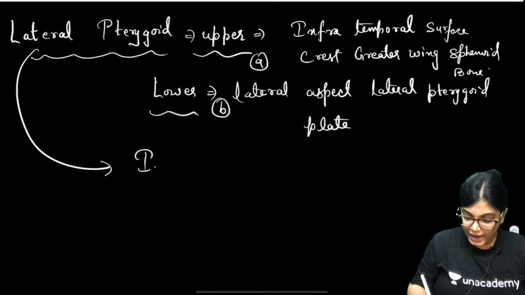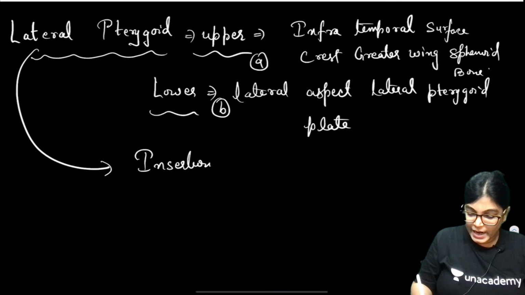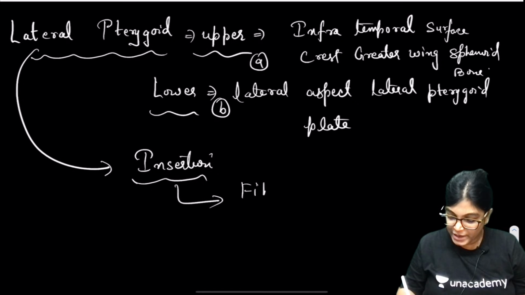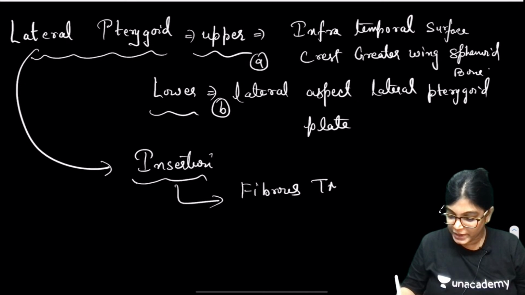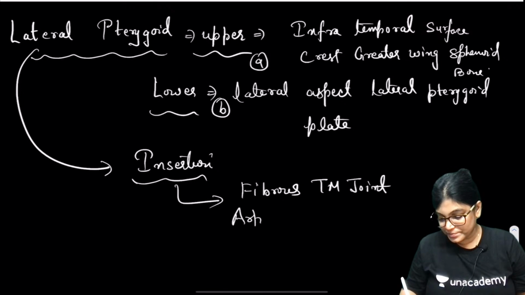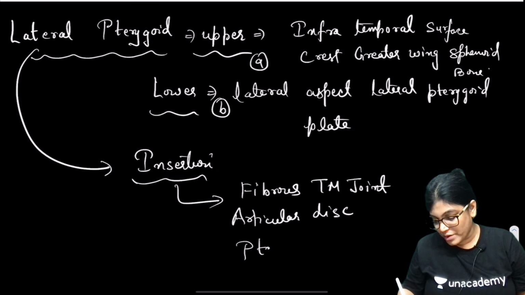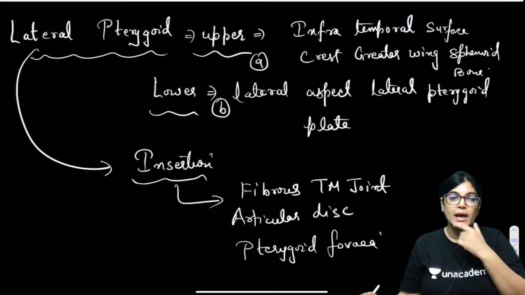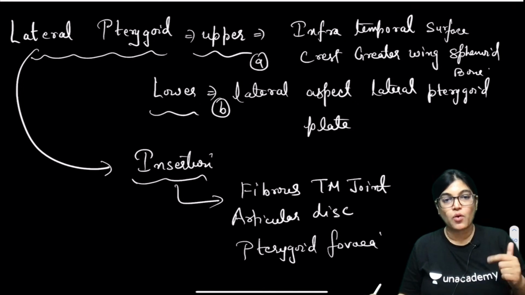The lateral pterygoid muscle inserts on which structure? It inserts onto the fibrous capsule of the TM joint, into the articular disc of the TM joint, and the pterygoid fovea of the mandible bone. Pterygoid fovea of the mandible bone. So this is all about the lateral pterygoid muscle origin and insertion.